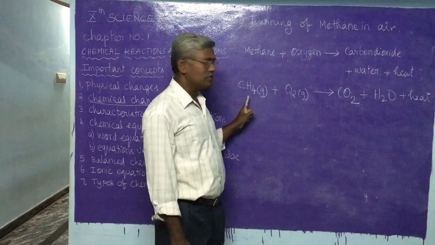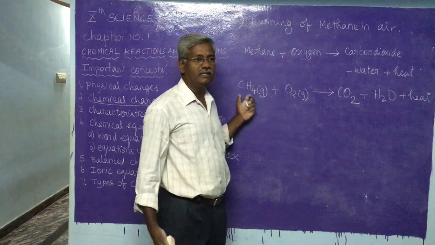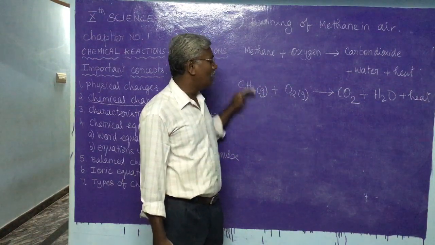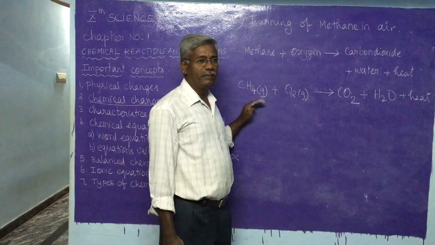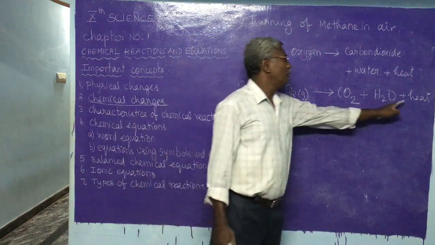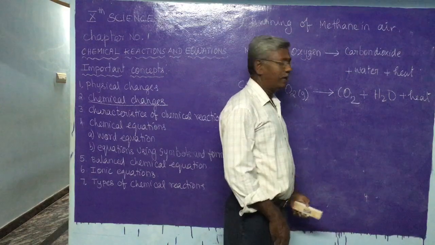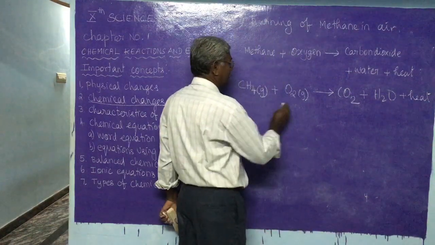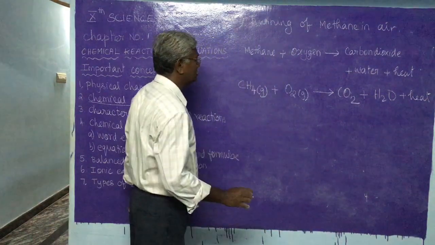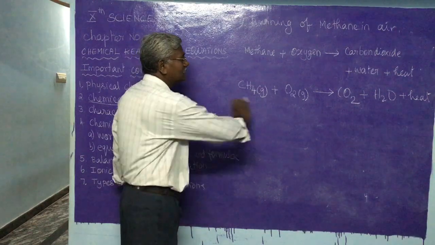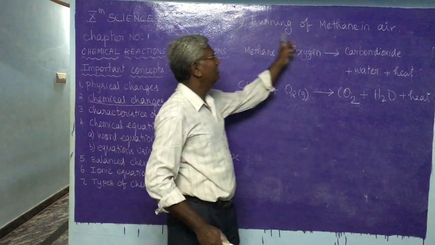Therefore, they are used as a fuel. Methane, ethane, LPG, kerosene, diesel, petrol, all are used as a fuel because while burning, they produce heat. Therefore, they are combustible materials and of course used as fuels. So this is one equation, the burning of methane in air.